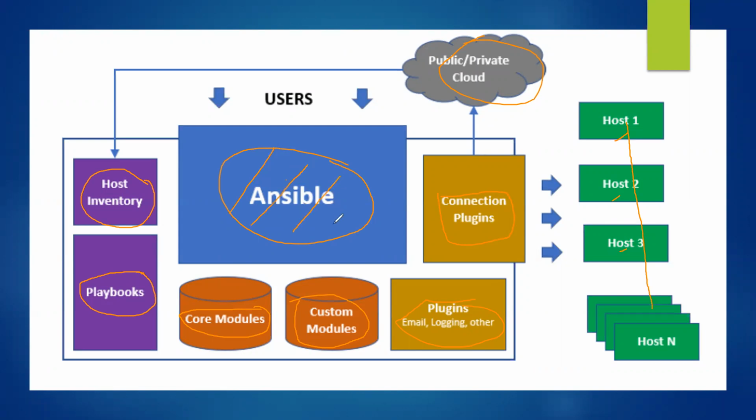So the basic or the most important thing here is this guy, Ansible management node. One single machine which will single-handedly handle everything. What all does it have to handle? So it has to handle all these host nodes or all these worker nodes. How to manage these worker nodes? So first it will get the IP of these machines, and that IP will be stored here, host inventory. Once the IP address is there, the set of commands which has to run will sit here in the playbook. To run the playbook, you need modules, or you can write your own module. And there are plugins, and it can be integrated with cloud.